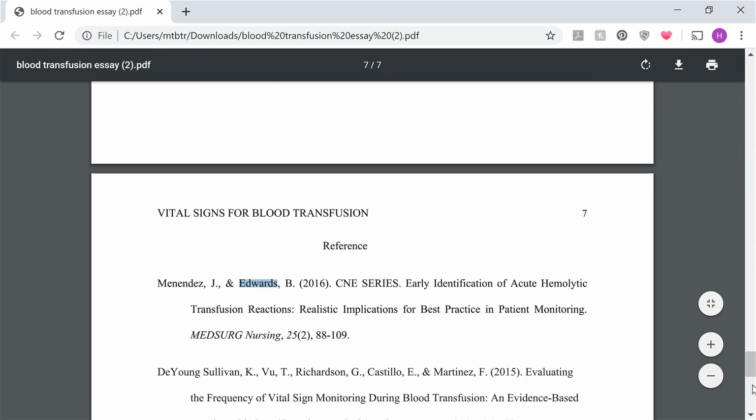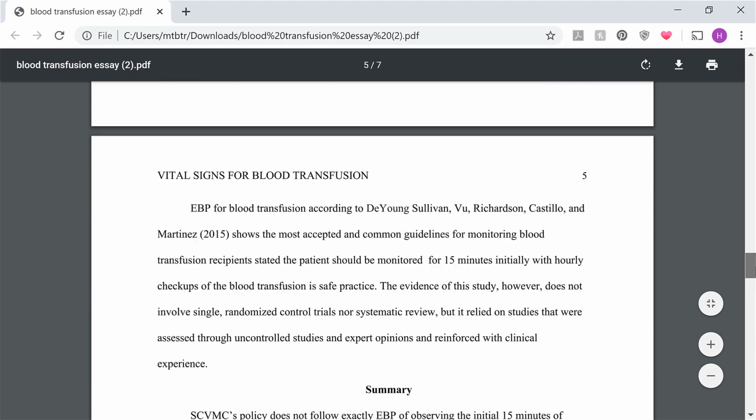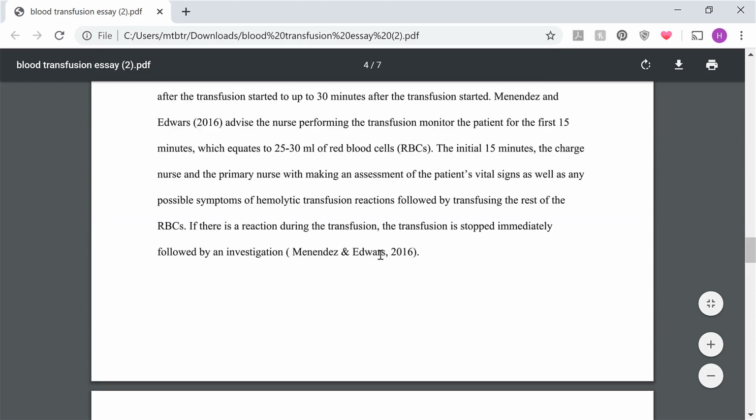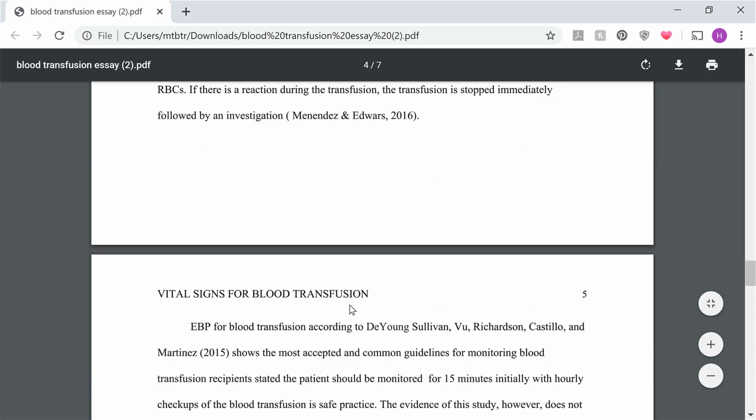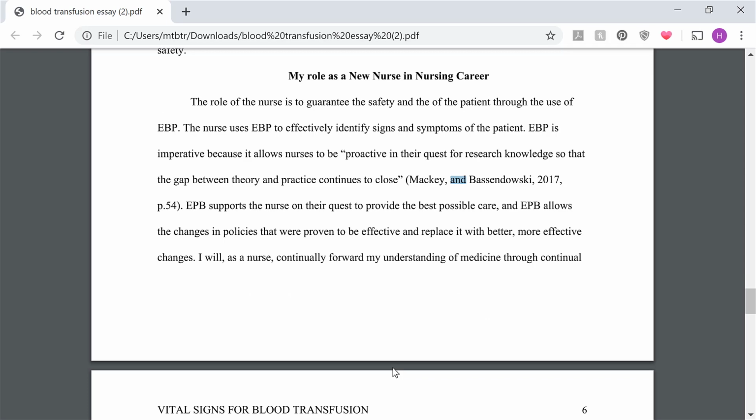So watch your spelling when you are including your in-text citations. Let's go back up here. There should be a D here. You've got an extra comma, and then you need to make sure that you use the ampersand sign instead of the word and in your in-text citation.